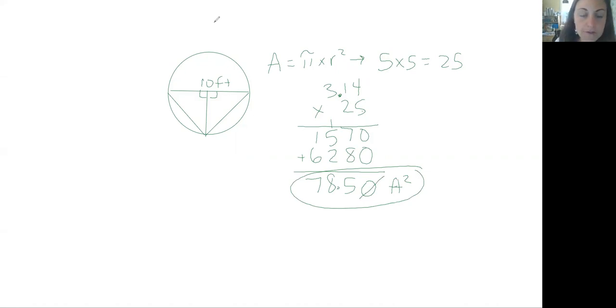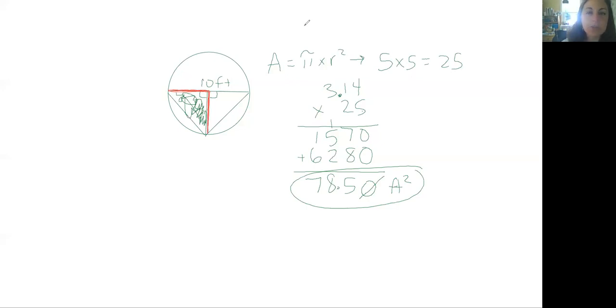The next one, we need to find the area of these triangles. Now, they are congruent, which means they are the same size and the same shape. So we actually only need to find the area of one of them, like this one. And then that's going to equal the same as this one. All right. So if our diameter is 10 feet, we know that this equals 5 feet, which also means that this radius equals 5 feet.